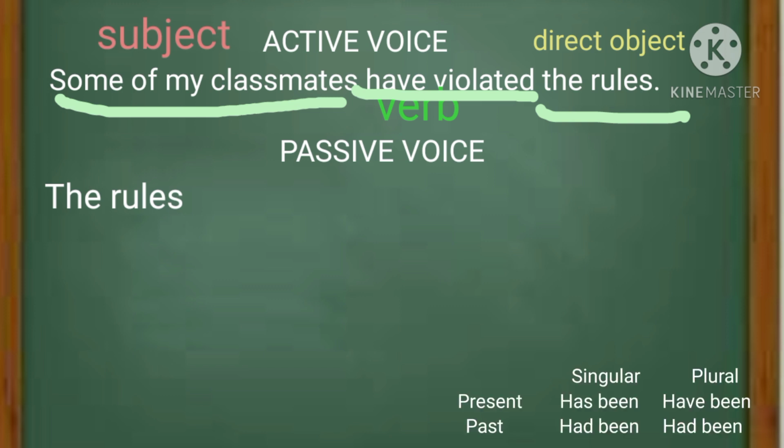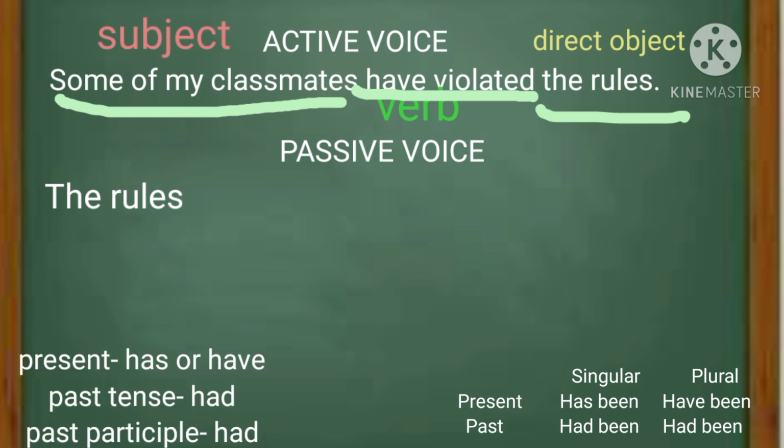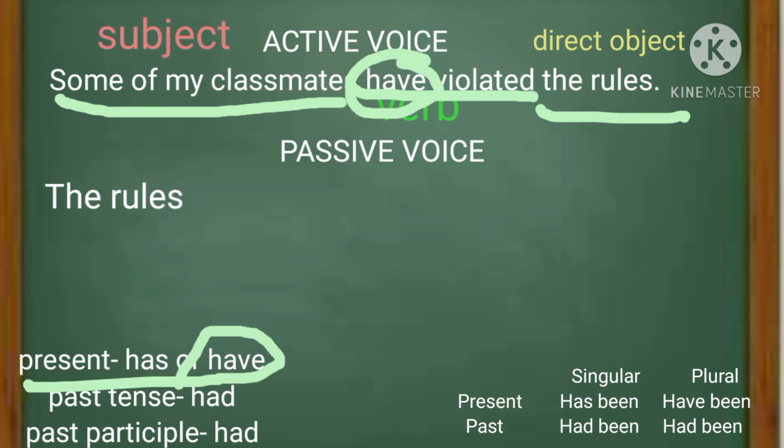For present singular, we have has been. Present plural, we have been. For past singular and past plural, we have had been. Here are the principal parts of the irregular verb have: has or have for the present tense, had for the past tense, and had for the past participle. Since have is in the present tense, our choices will be between has been or have been.